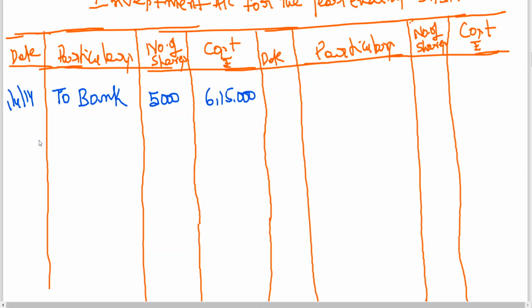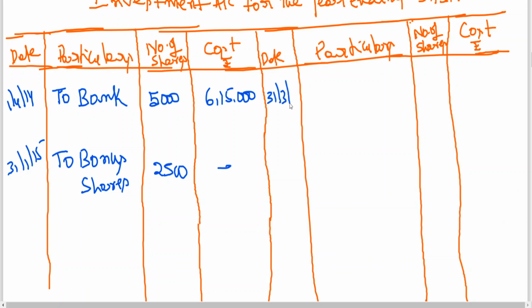Bonus shares. On 31st January 15, bonus shares were declared and issued. So 31st January 15 to bonus shares. How many bonus shares have been issued, my dear friends? I already calculated 2,500, value nil. Then on 31st March, which is year ending, Mr. Neil sold bonus shares. So you got money, no? By bank account.